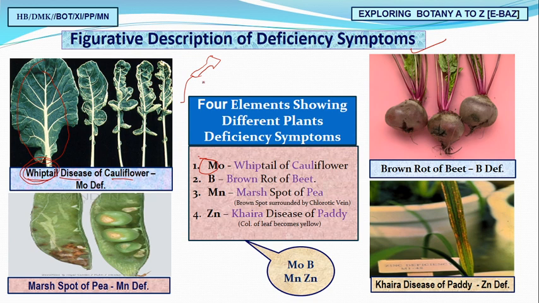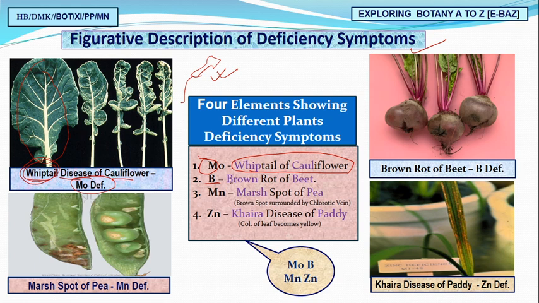Gradually it is going to appear like the whiptail lizard. That's why it is called whiptail disease of cauliflower, due to the deficiency of molybdenum.